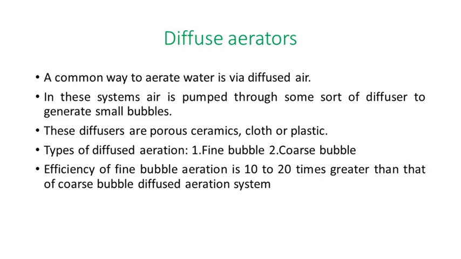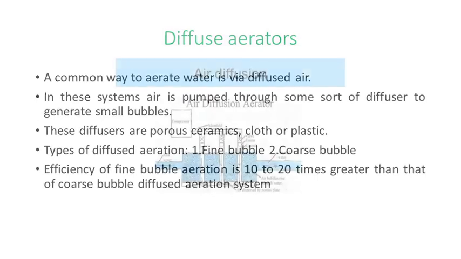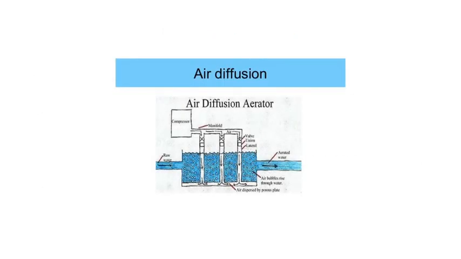In this air diffusion method, perforated pipes are fitted at the bottom of the tank, and compressed air is blown through the perforated pipes. The aeration of water is activated when the air bubbles start passing in the upward direction. The depth of the aeration tank varies between 2.5 and 3 meters, and the detention period required is almost 15 minutes.